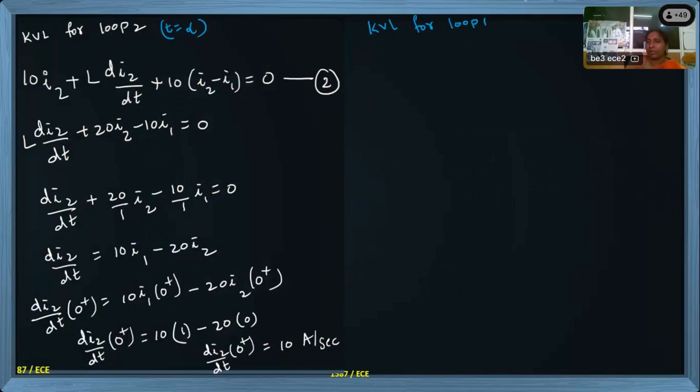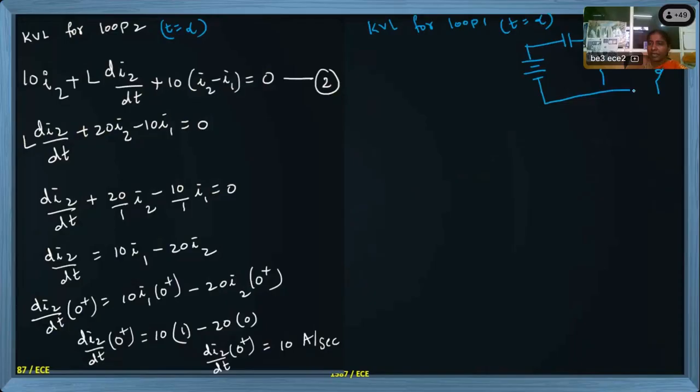So KVL for loop 1, we are also writing at t equal to infinite. So what will happen in the first loop? You will have the supply voltage, then the capacitor will be present, the resistor will be present, and the inductor will be present.